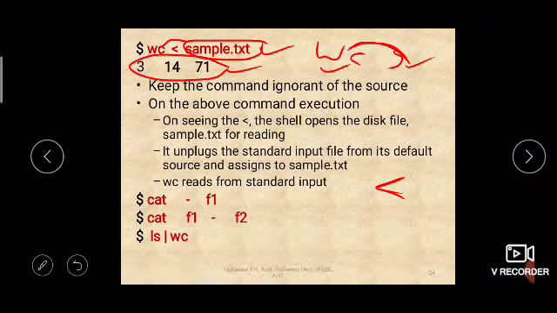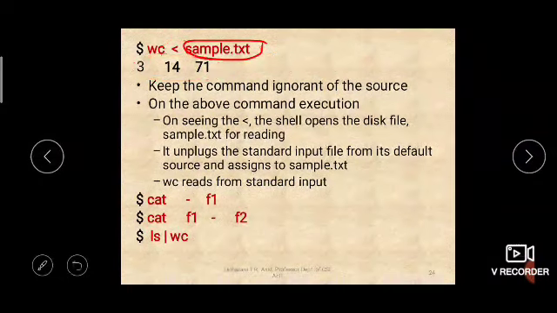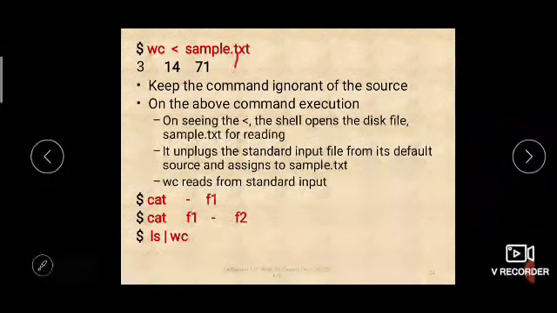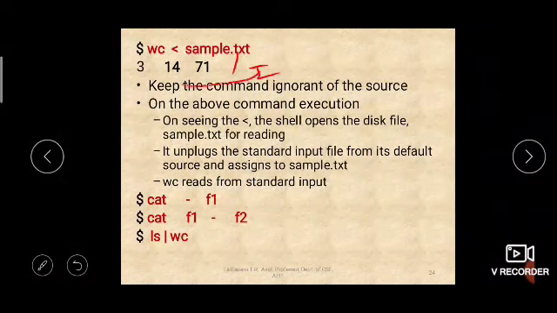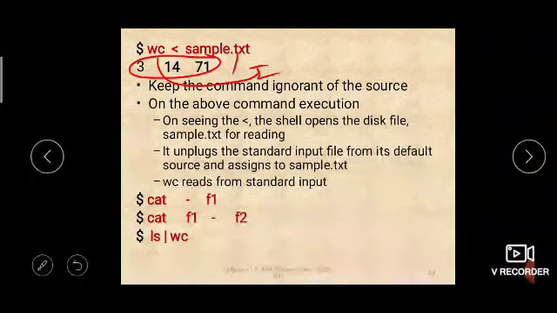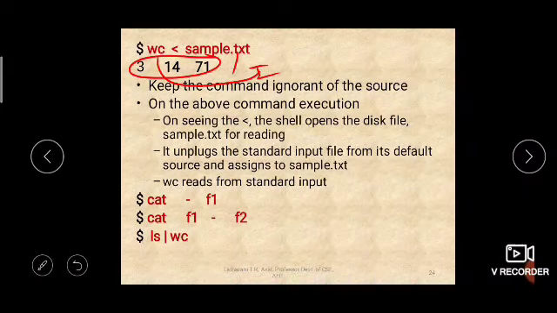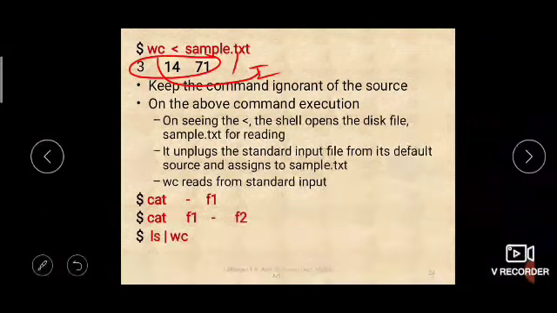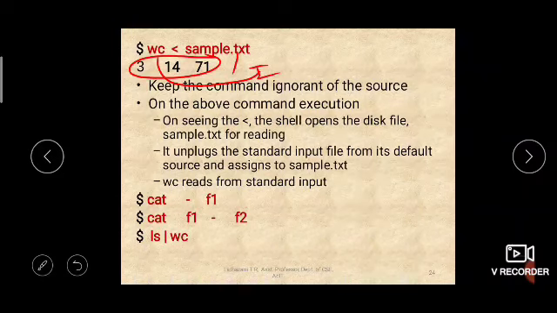So now what happens here? Sample.txt will give its contents to the standard input, and then from standard input wc will take the contents and find out the word count. So wc will not at all be knowing from where the input is coming. It will be ignorant of the source of the input. Many a time it is necessary that the command shouldn't know from where the input is coming. In that case, this will be helpful.